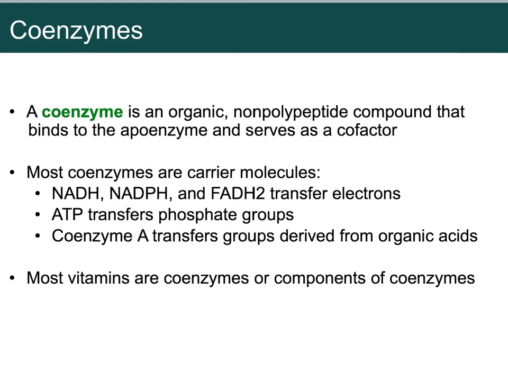And some of the ones that we have are NADH, NADPH, and FADH2. These ones move electrons, and they're going to be really, really important when we get to photosynthesis and cellular respiration. Other important coenzymes are vitamins. Everybody eats vitamins, and that's why, because they're coenzymes. They help our enzymes do work.